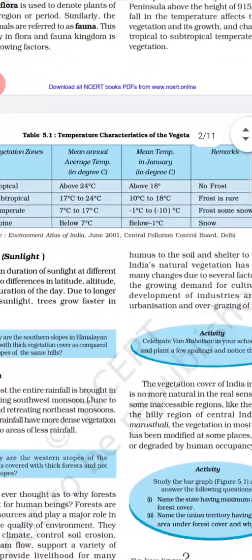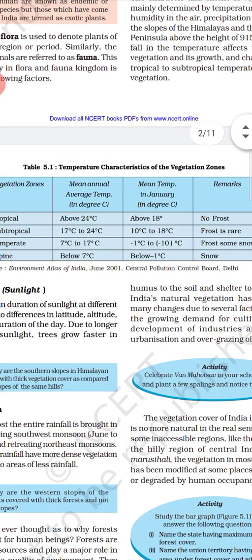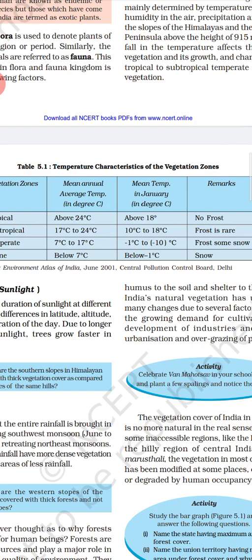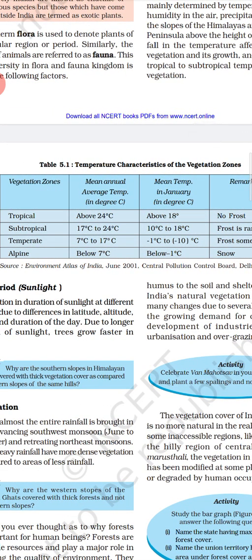Another table is also given there on temperature: tropical region, subtropical region, temperate region, alpine region, where different levels of temperatures are given in this table. You can see under the heading Table number 5.1, temperature characteristics of the vegetation zones.